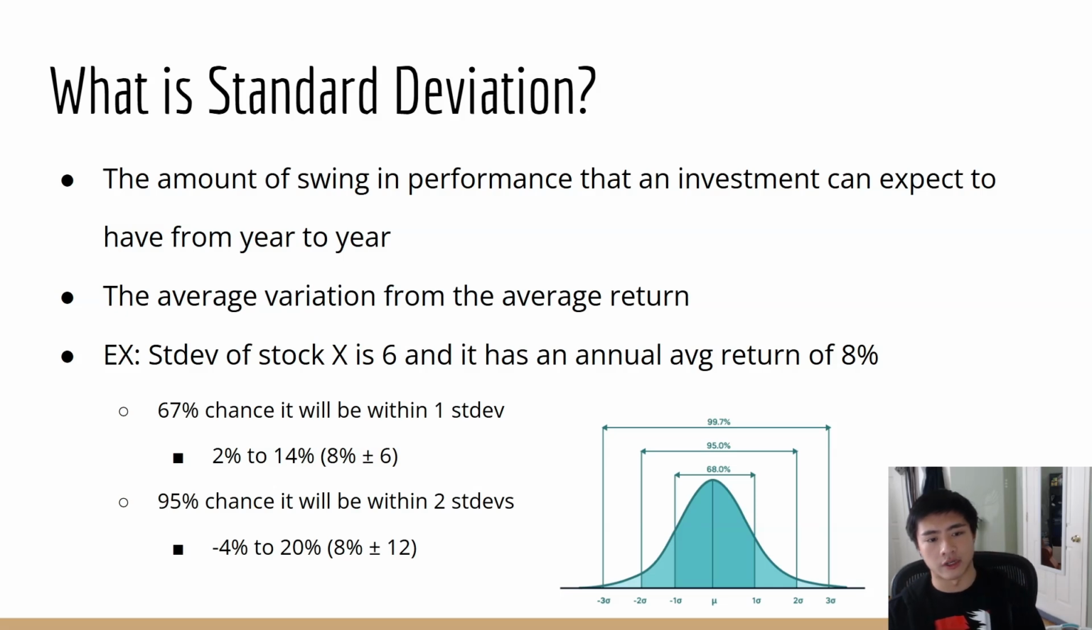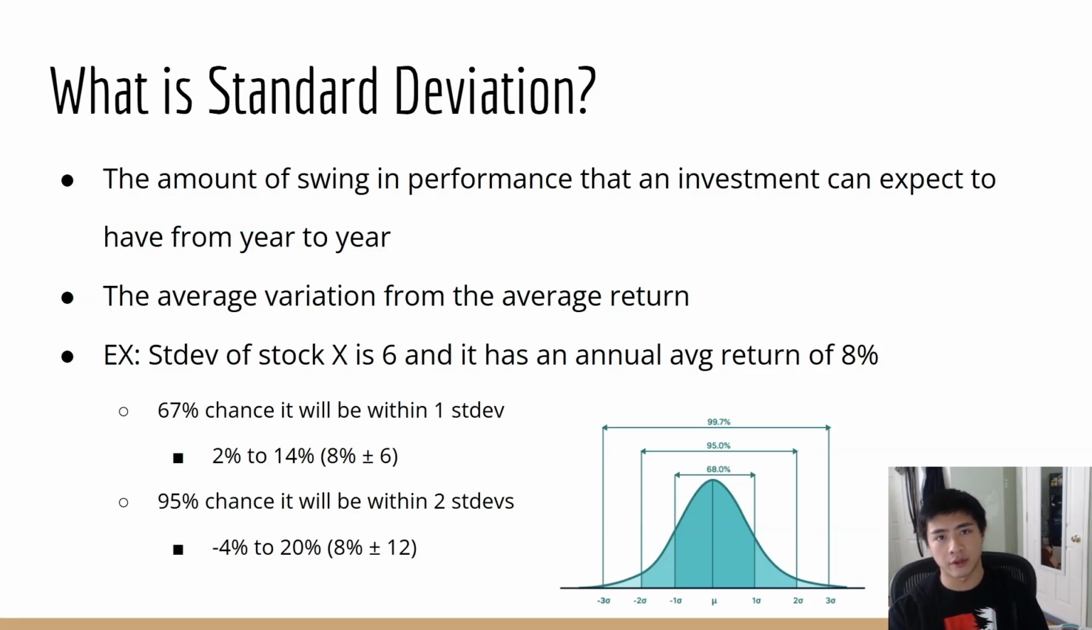So for our investment purposes, let's do an example. Let's just say the standard deviation of stock X is 6, and that stock X has an annual average return of 8%. So for one standard deviation, we know that it can range between 2% to 14%. Why? Well, this is because you have the 8% from the annual average return, plus or minus the 6, which is the standard deviation. So 8 plus or minus 6 is either 2 to 14.